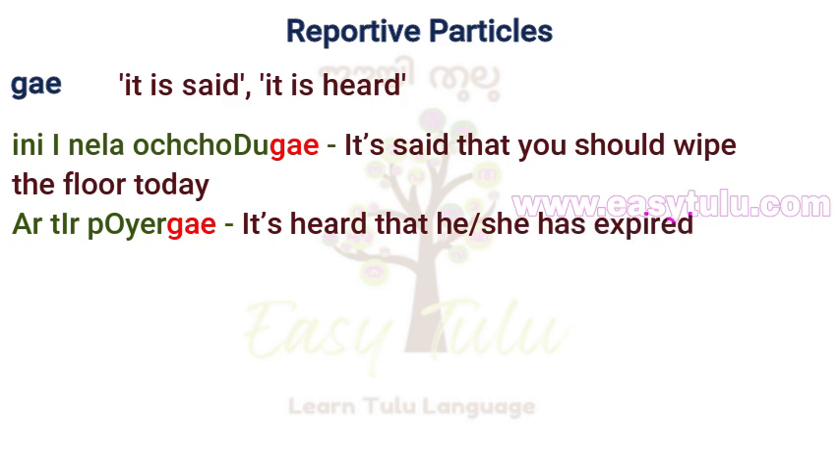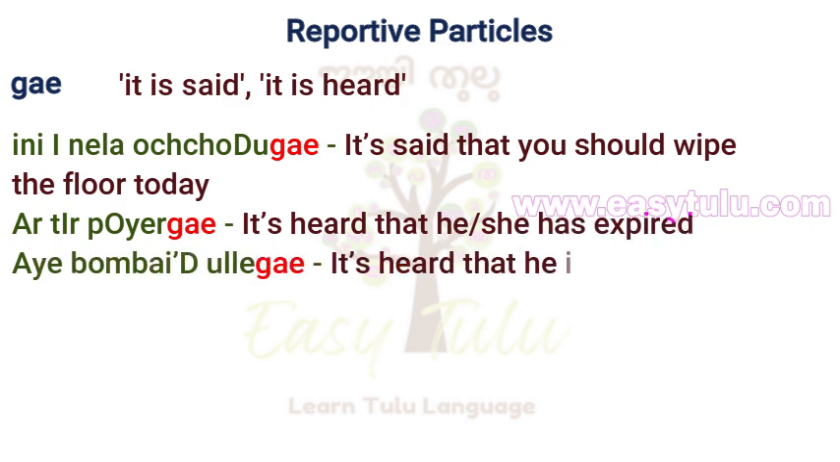Aar tirpoyerge. It's heard that he or she has expired. Ay Bombaidullege. It's heard that he is in Mumbai.